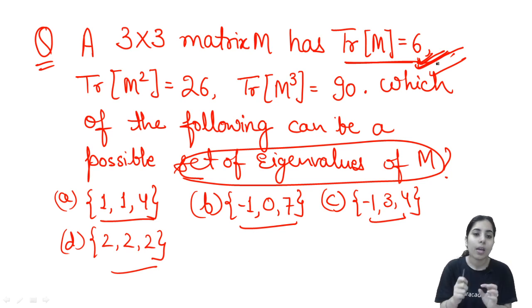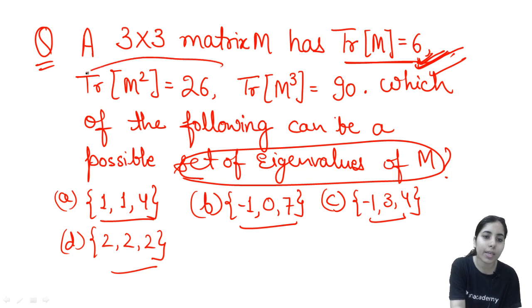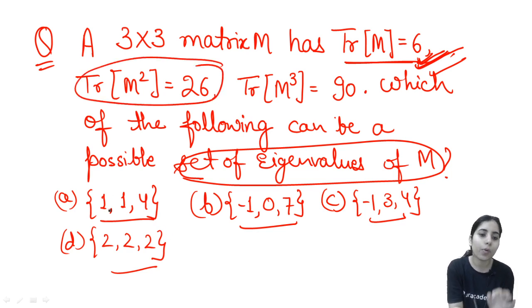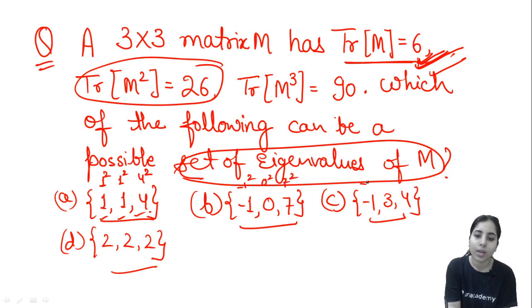Since all the options are satisfying the first condition, now I need to check the second. I know if for the matrix M these are the eigenvalues, then for M square the eigenvalues will be in this way. Clear? Minus 1 square, 0 square and 7 square. Minus 1 square, 3 square and 4 square. 2 square, 2 square and 2 square.